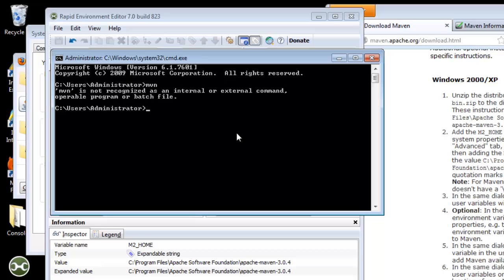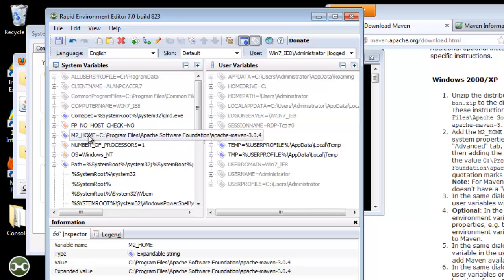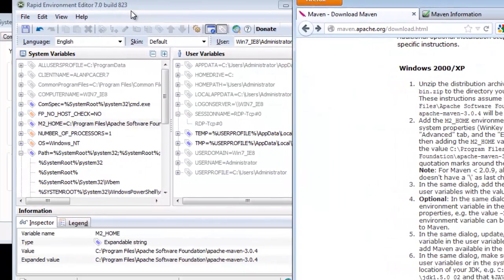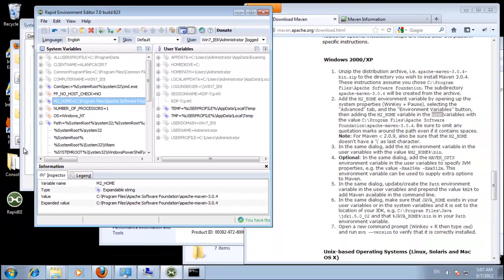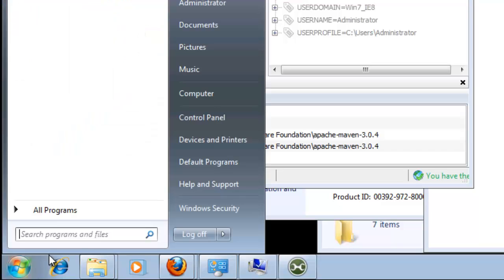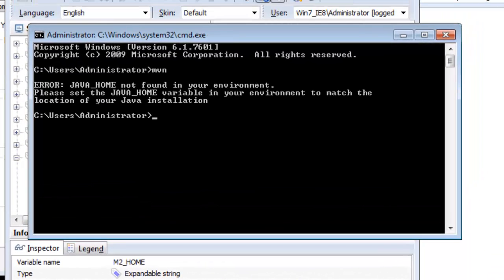And if you see here, I'm pretty much following the instructions that are given on the Maven site. What I've had to do is move the M2 home environment, not in the user variables, but in the system variables. And now you can see that it's found Maven.